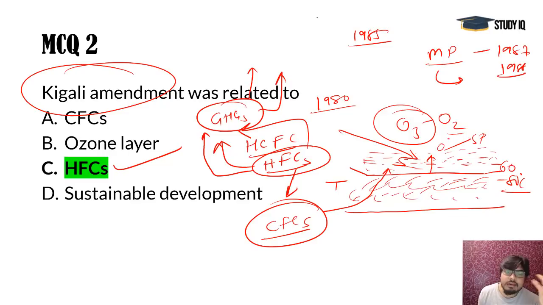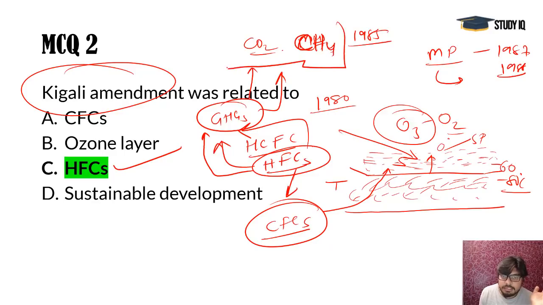So these are greenhouse gases, and their capacity is way above that of carbon dioxide gas or methane gas, CH4. So the heat trapping capacity is more with the HFCs, and that is the reason it was decided that HFCs should also be removed from these processes and some new gases should be introduced, and it was the Kigali Amendment in the Montreal Protocol that was done.